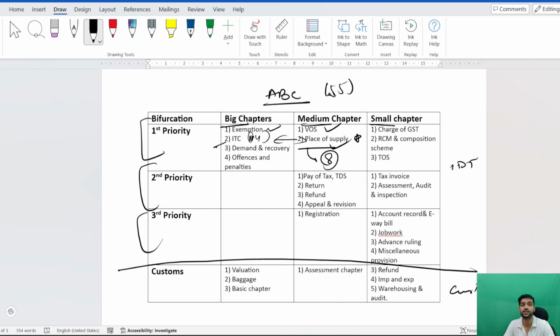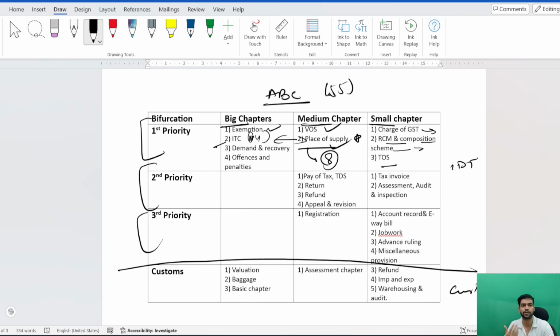Now coming to the small chapters, in the first priority: charge of GST, RCM chapter and time of supply. Charge of GST, the basic chapter, RCM and the composition scheme. Composition scheme has not yet been tested, but it has a good chance of being tested. Like in Jan 26, job work was tested, for 8 marks, the job work chapter came.